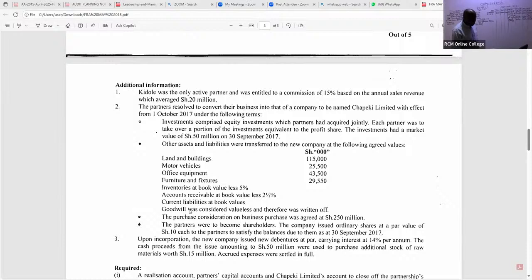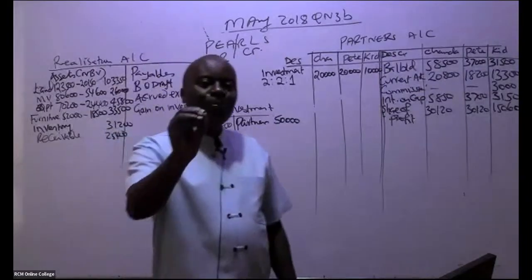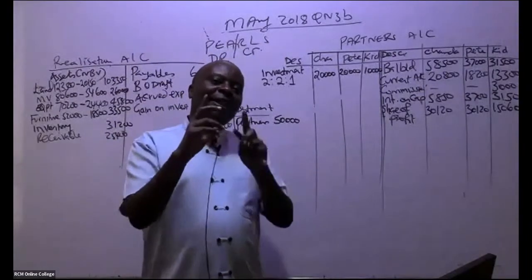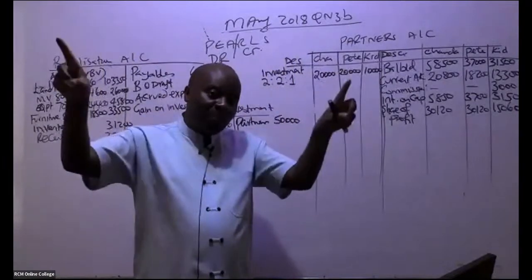We are told goodwill was considered valueless and therefore was written off. So if it was this goodwill here, you can see we have goodwill of 26,000. If it was written off, was it taken over by the new company?